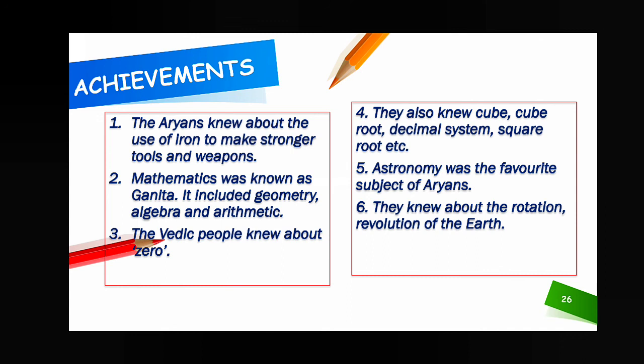They knew about the rotation and revolution of the earth. That means the earth is rotating on its own axis, the earth is revolving around the sun, and the moon is also revolving around the earth. That type of concept was also with them. That is called achievements. So that's all for today, and now I will provide you the PDF file of the question answers of this chapter number 11, and you have to write them down.